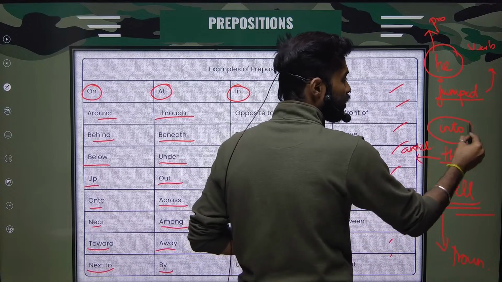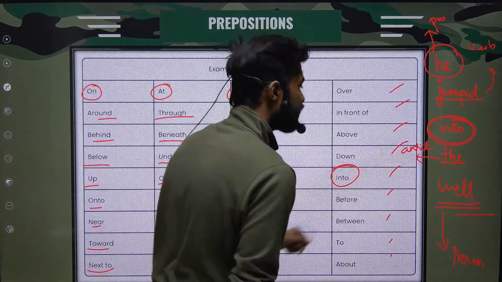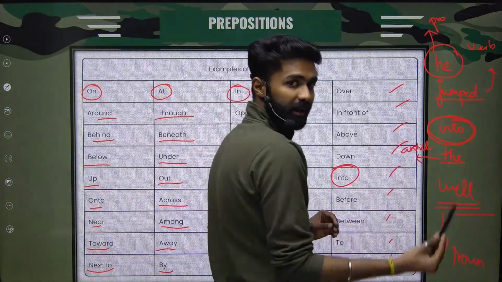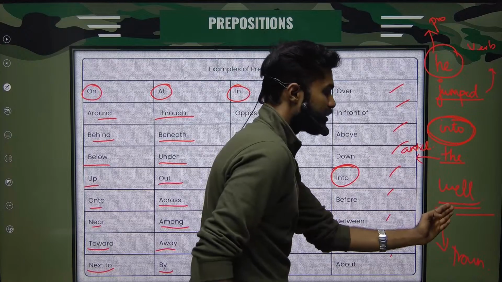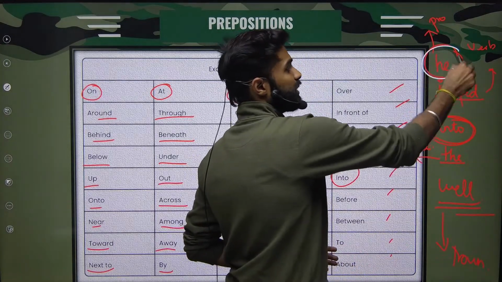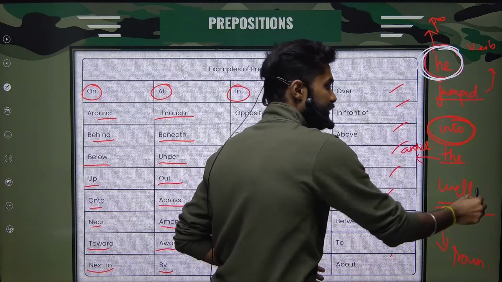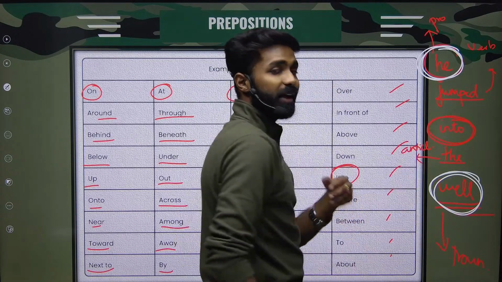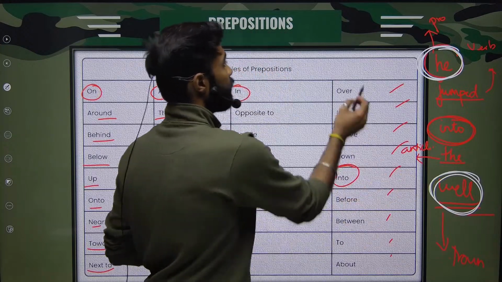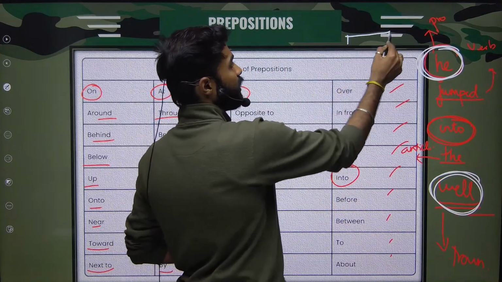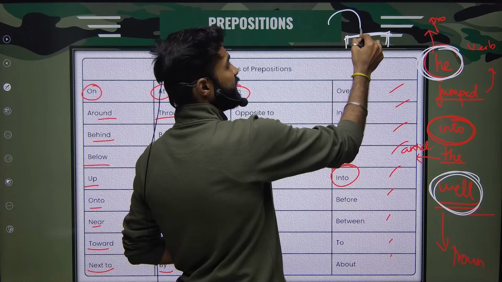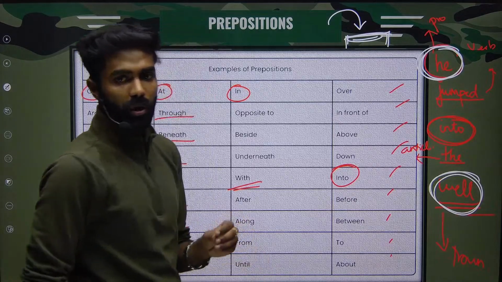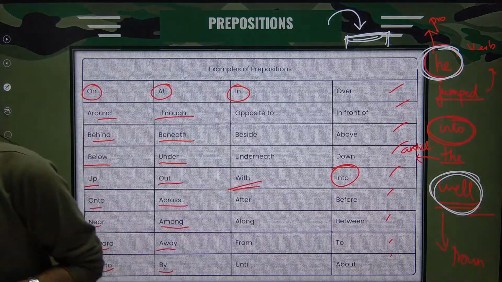This into is my preposition. Why, sir? Why is it a preposition? Because it is showing the relationship between he and well. It is showing the relationship between this entity and this entity. He is jumping, but where? He is jumping into the well. For example, if this is the well, okay, he is jumping into the well. Into. So this is a preposition. That's it.